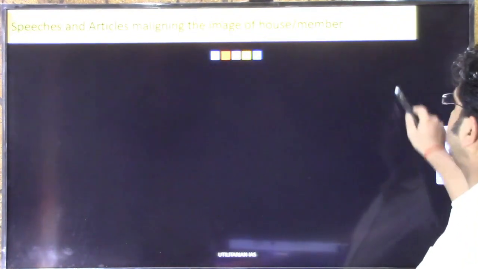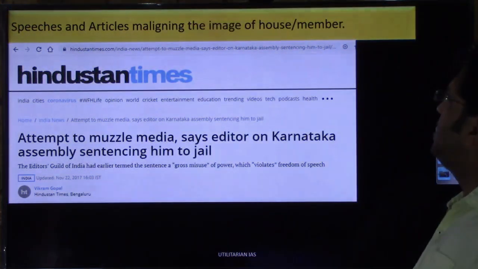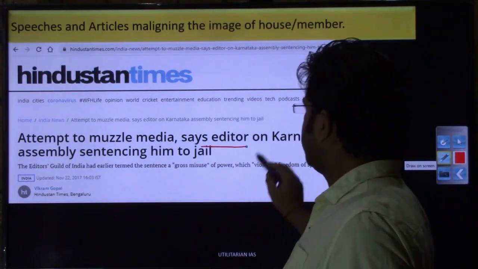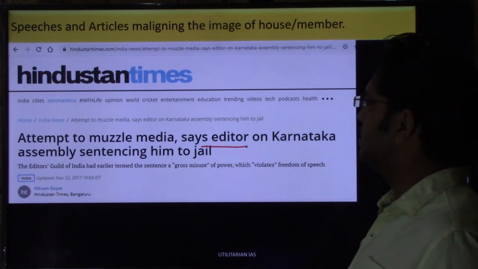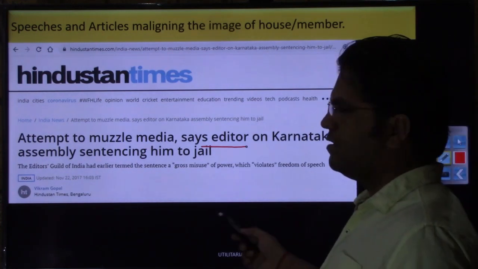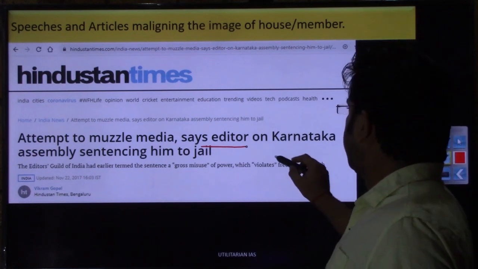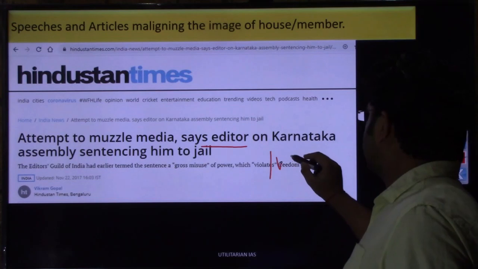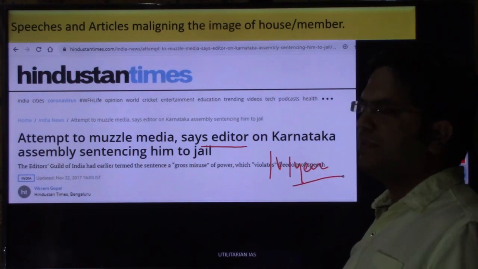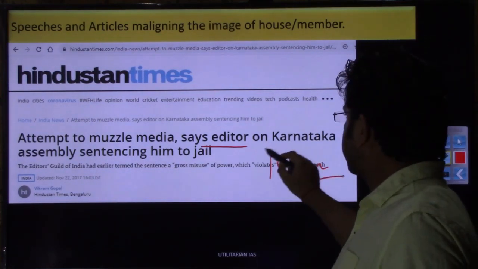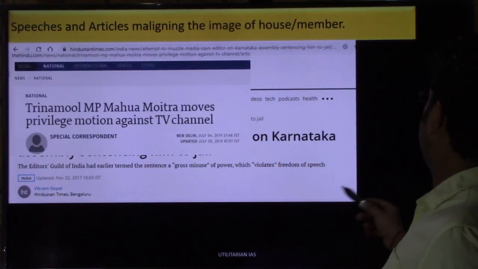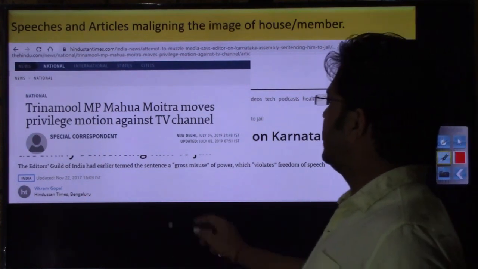Let us move to the next slide and discuss speeches and articles written maligning the image of a house or member. In 2017, two or three editors were jailed. I already cited that example, where they were imprisoned by the Karnataka Assembly for 1 year. Later on, this imprisonment decision was changed into a monetary fine, right? Then the next example, the Trinamool MP example, I have already taken.